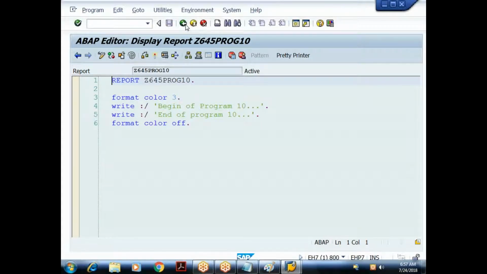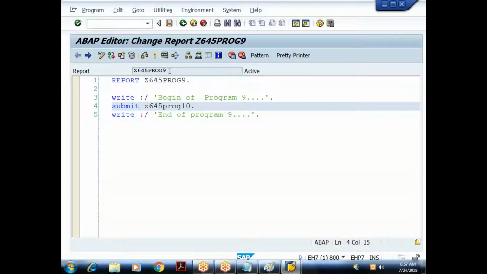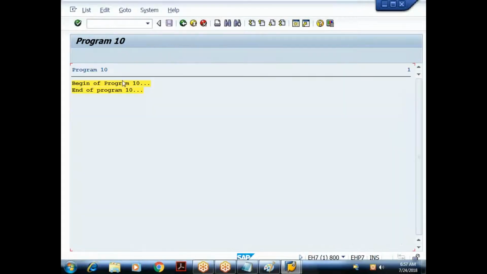Okay, so let me go back. I'll execute this 9th program. The 9th program is a source program. This 10th program is a target program. When I execute, what I got here is the result: begin of program 10, end of program 10. Means I got the result from the target program.